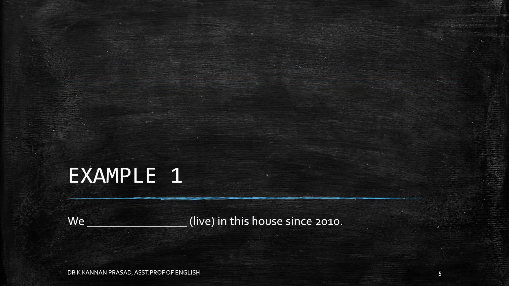So we will straight away go ahead and look at the examples. Now look at the sentence here. In order to find the right solution, we always find clues from the sentence. In the parenthesis, we have the action verb live. We do know that past participle form is common for a sentence which needs to be changed to the perfect tense. So the past participle form of live is, I could hear you saying lived, L-I-V-E-D. If you said or thought lived, then you are right.